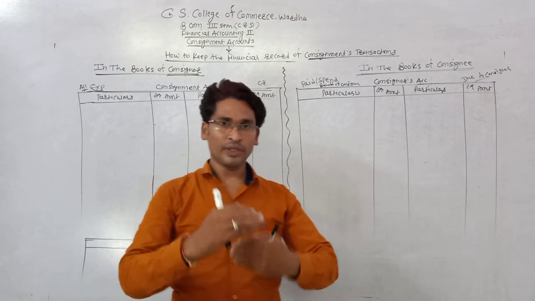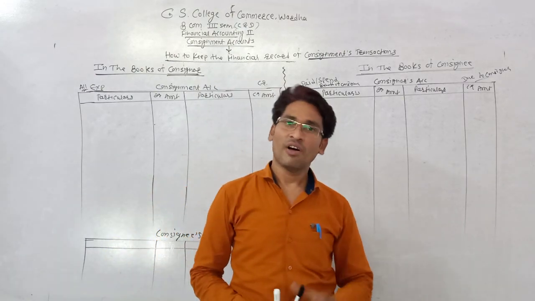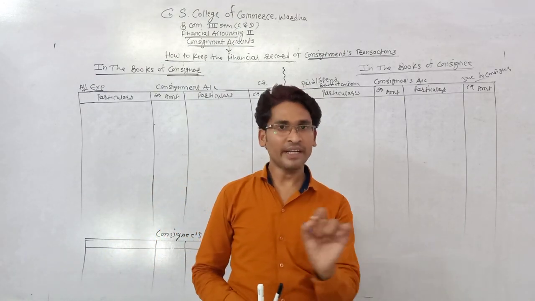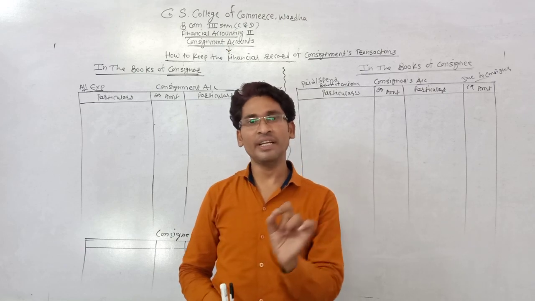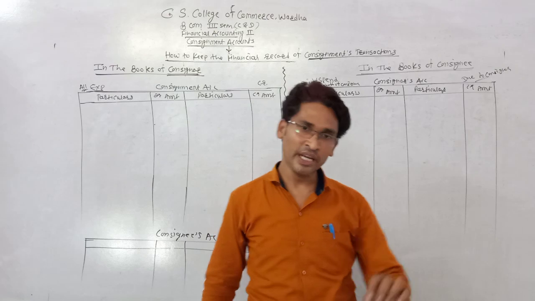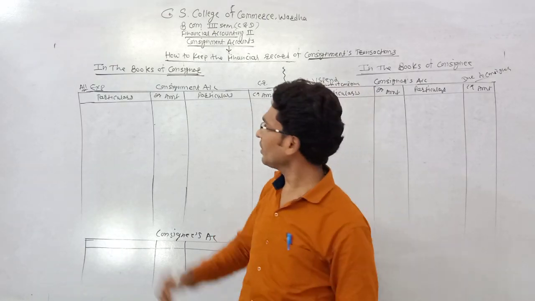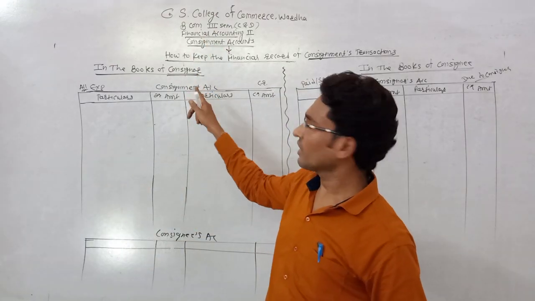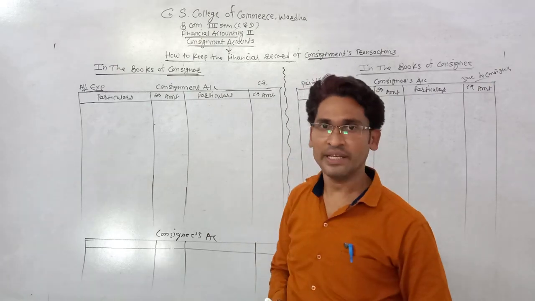I just tell you the journal entries orally. You can write the basic journal entries in the books of the consignor as well as in the books of the consignee in your books. First transaction: the consignor sends the goods to the consignee.